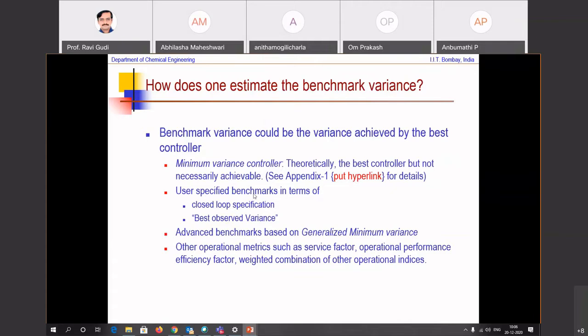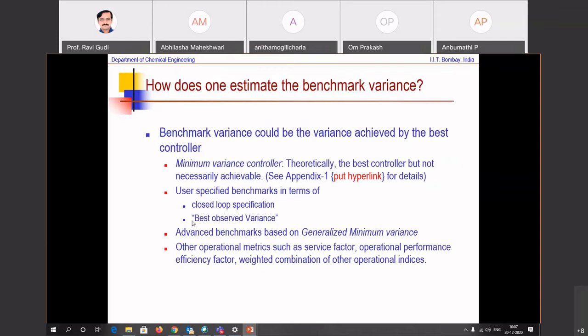User specified. So one is the minimum variance controller. Then there are user specified benchmarks in terms of closed loop specification. I talked about the relaxed operator. He says he doesn't care about variance. He just wants to make sure that the time constant is adhered to. Or it can be the best observed variance.